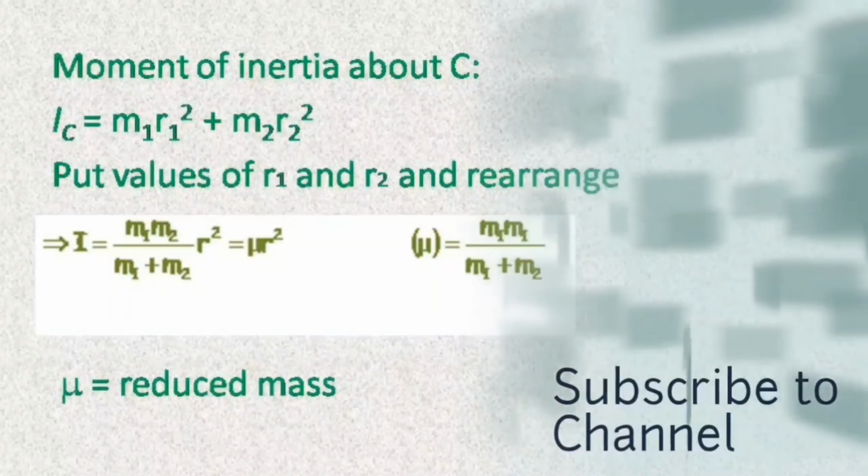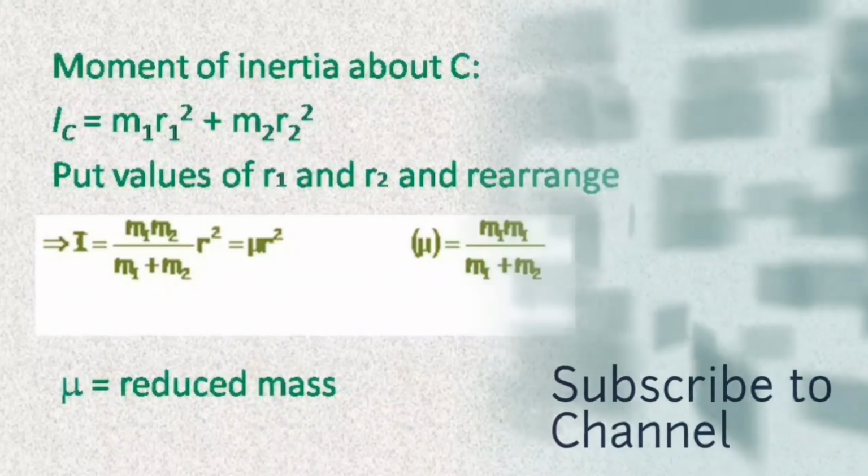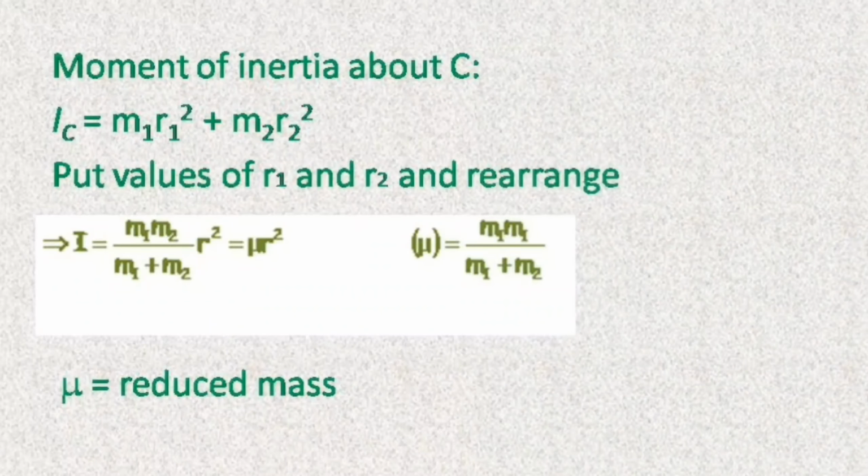Now, as you know, moment of inertia I is given by the expression I = m1 r1² + m2 r2². Now put the values of r1 and r2 in this equation and rearrange, so you get I = m1 m2 / (m1 + m2) × r². Now here m1 m2 / (m1 + m2) is known as reduced mass, that is μ.